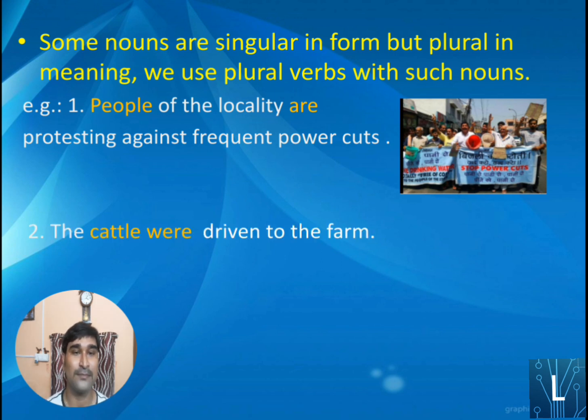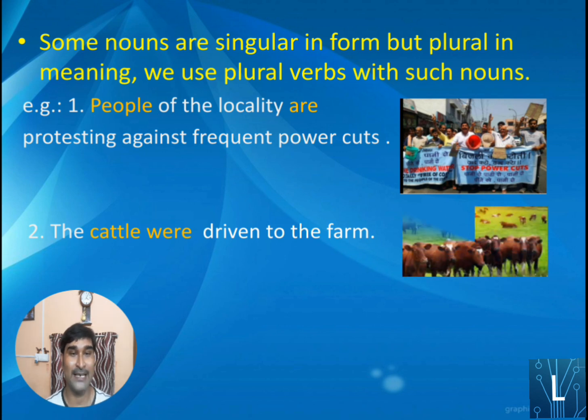Next one: the cattle were driven to the farm. Now cattle, actually, you know, is a collective noun. All collective nouns sometimes play the role of singular, sometimes plural, but here cattle were driven to the farm, meaning the members of the group. So it is already discussed in the first part. So, the cattle were driven to the farm.